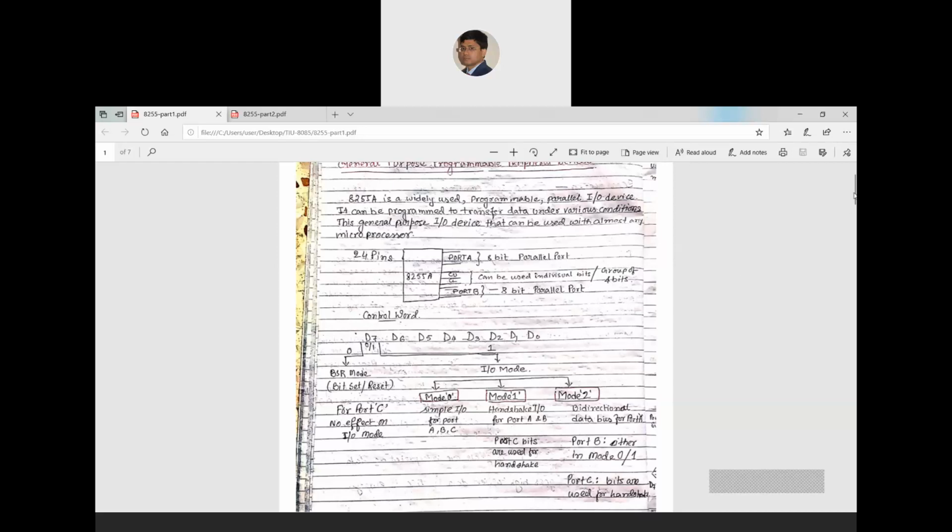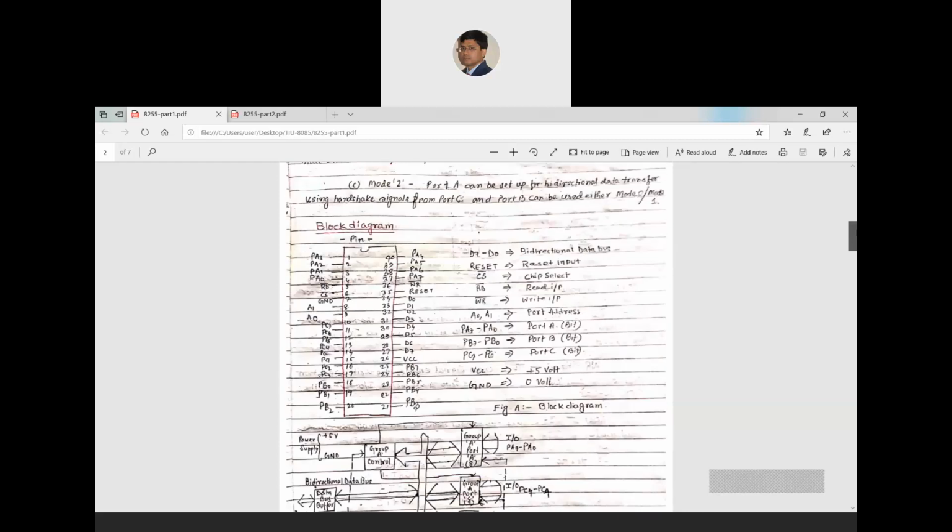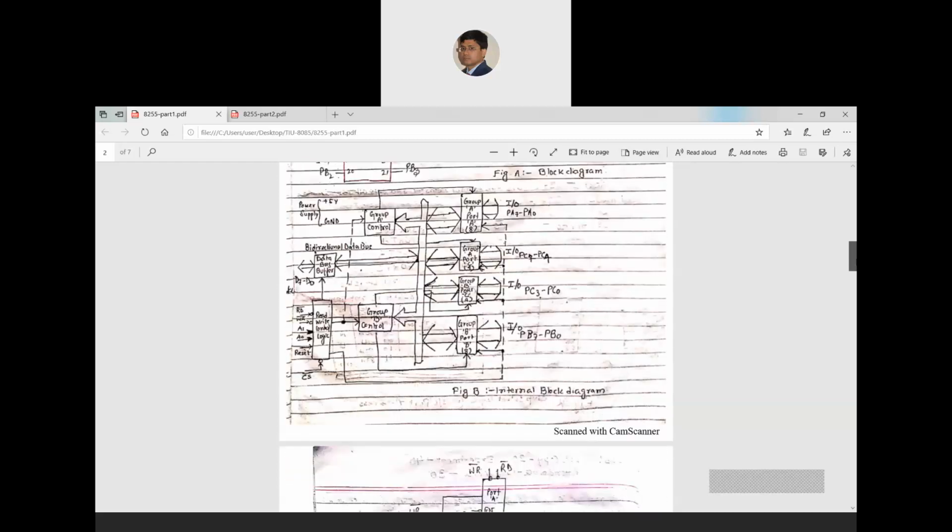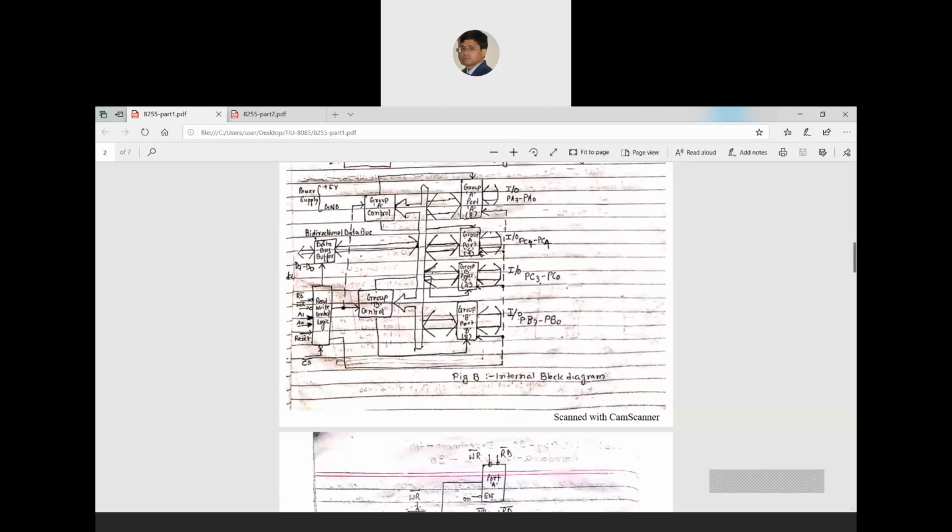And these two parts are known as CU and CL, meaning C upper and C lower, 4 and 4 bits. So you can see those 4 and 4 bits here. Basically these four blocks are the outside blocks of this 8255, from where all data communications are done. You can see that the right side is the outer side, the outside world. From these ports data can go out and come in, and the left side is the inner side of the 8255, where data can also go and come.